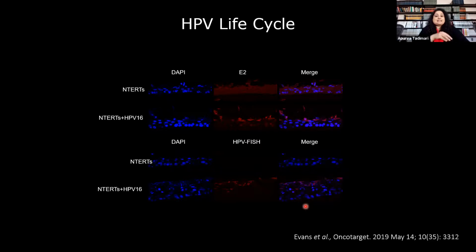Conventional biochemical assays can also be conducted on the epithelial portion of the raft cultures, including viral isolation and titering by, say, quantitative PCR (qPCR). We can also isolate protein for immunoprecipitation or co-immunoprecipitation or Western blots using the epithelial part from these raft cultures, and also nucleic acid extraction for Southern blots or many other functional assays as well.